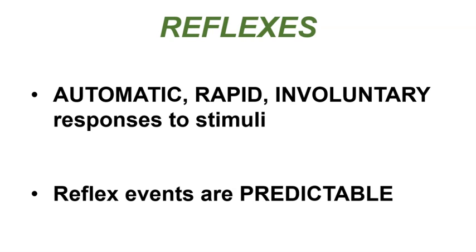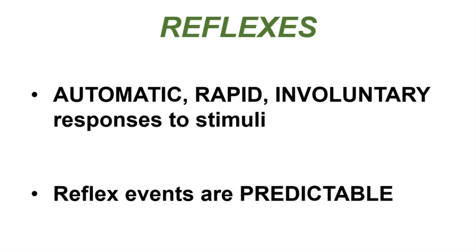Our next module within the nervous system will discuss the reflexes. So these are described as automatic, rapid, and involuntary responses to stimuli. They're considered automatic in that they can occur without conscious input from the central nervous system, but certain reflexes can be modified by conscious control.